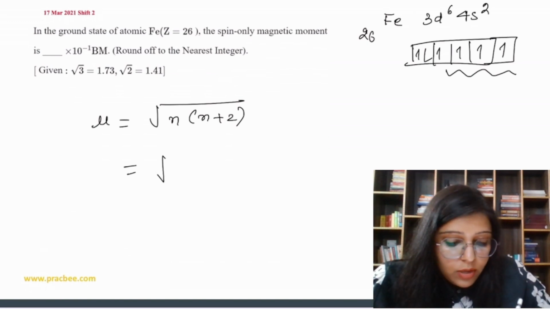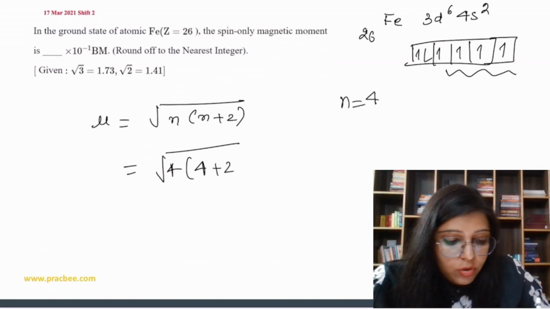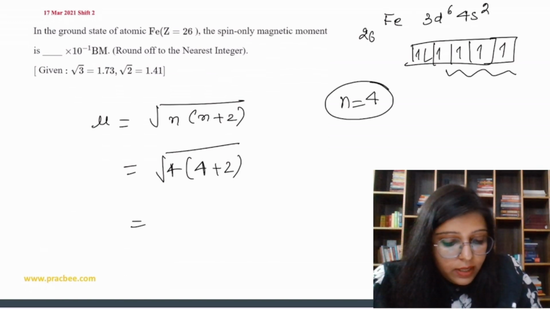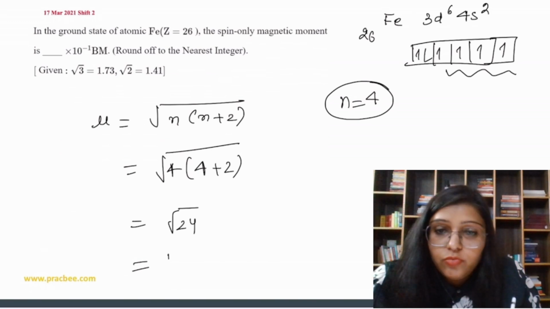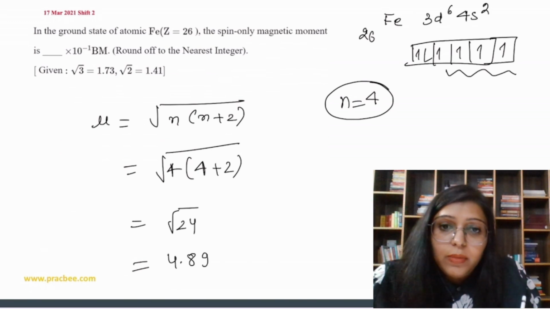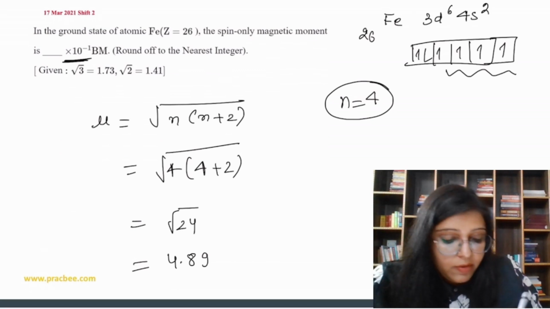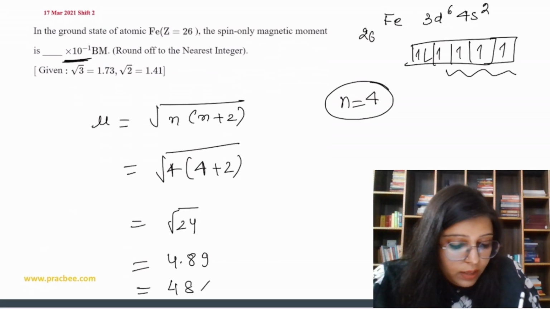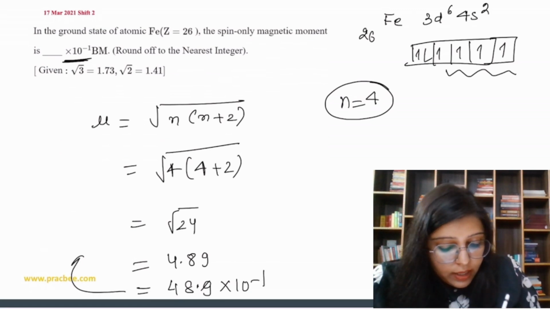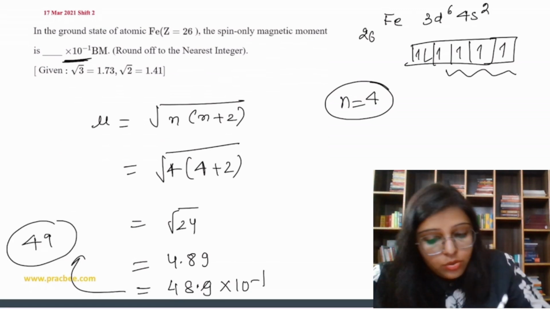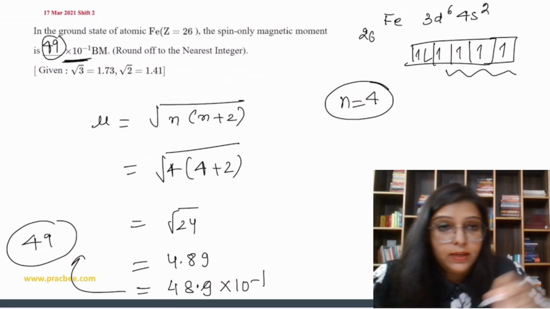So n is 4, and on solving we get under root 24, which is 4.89 Bohr magneton. But we have to report the answer in terms of 10 to the power minus 1, so we write 48.9 into 10 to the power minus 1, which is 49. So here the answer is 49.